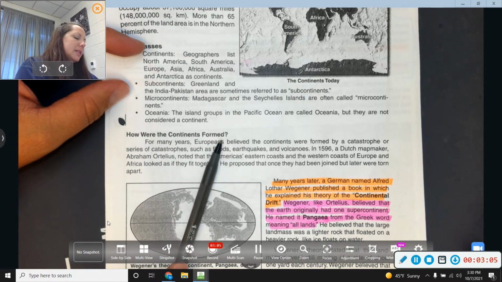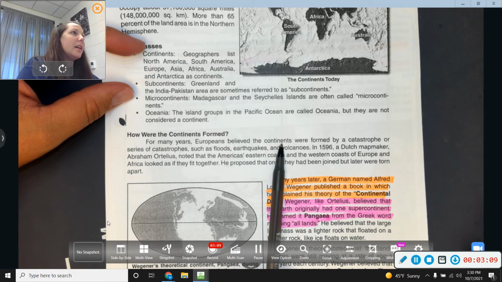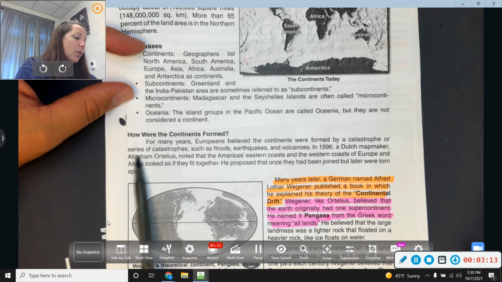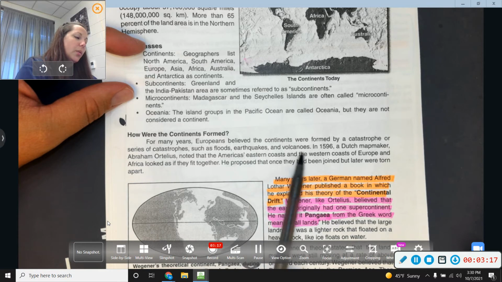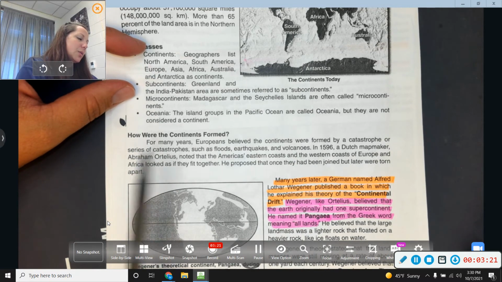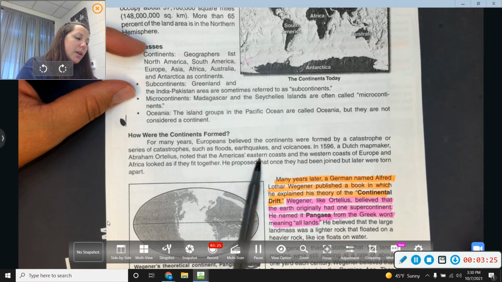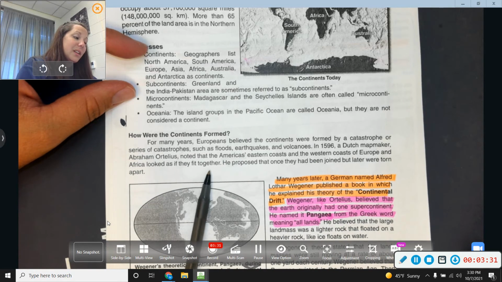How were the continents formed? For many years, Europeans believed the continents were formed by a catastrophe or a series of catastrophes, such as floods, earthquakes, and volcanoes. In 1596, a Dutch mapmaker, Abraham Ortelius, noted that the Americas' eastern coast and the western coast of Europe and Africa looked as if they fit together.